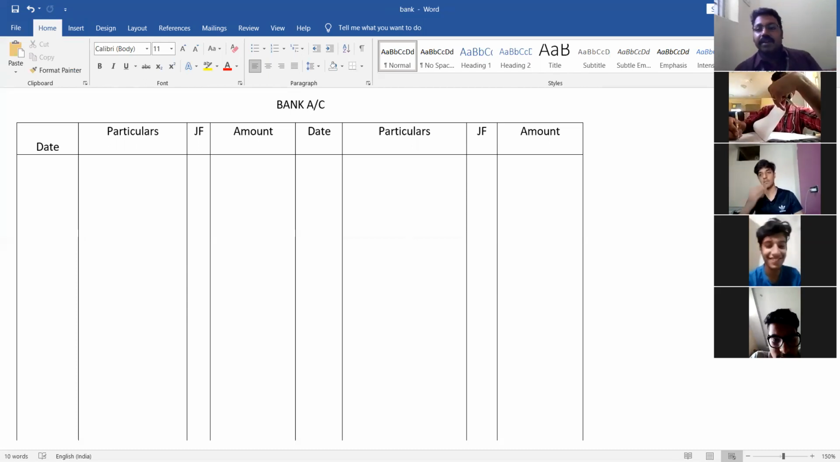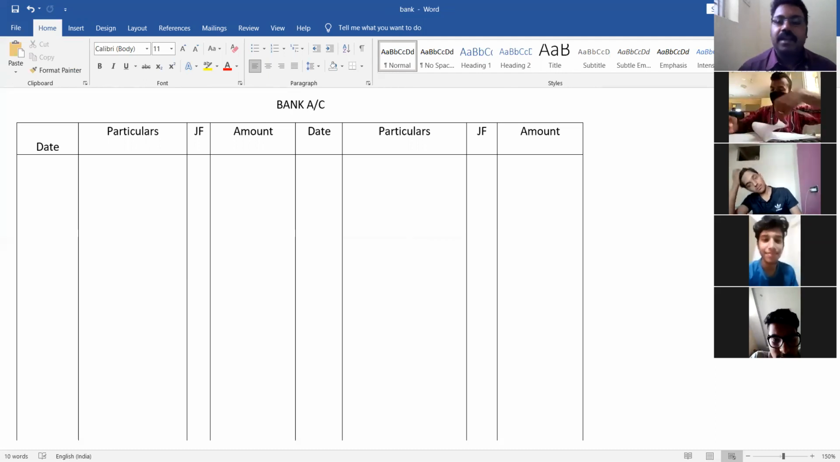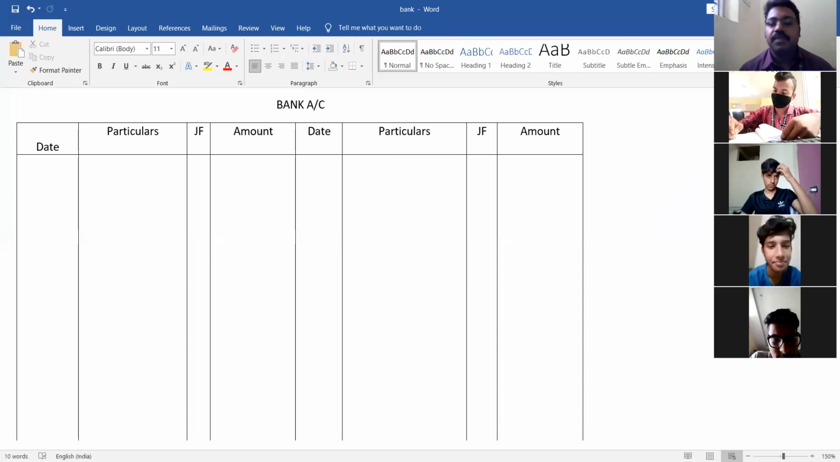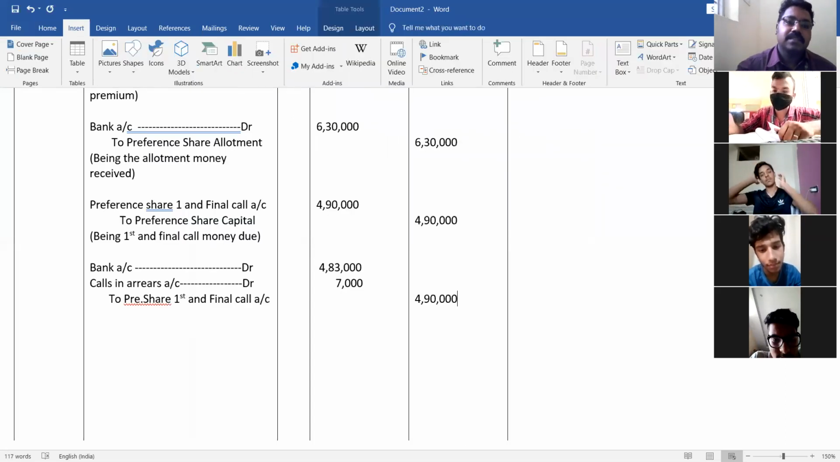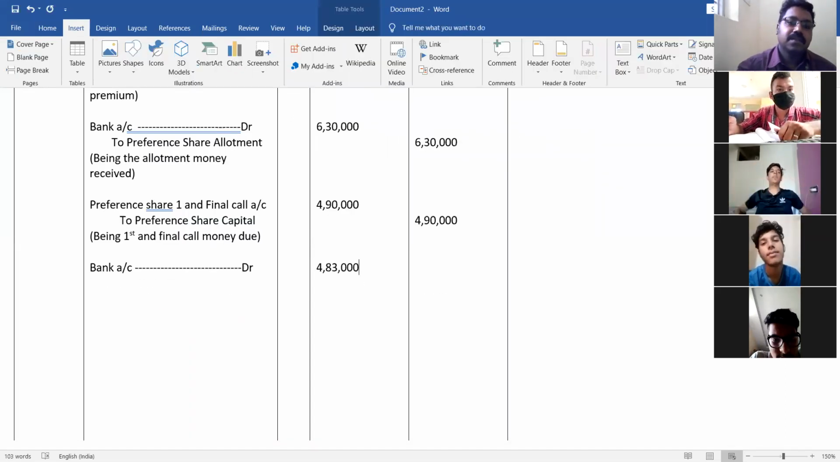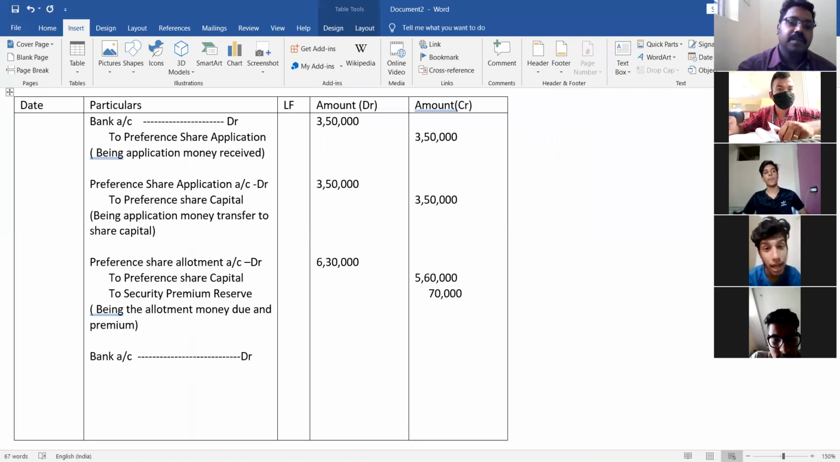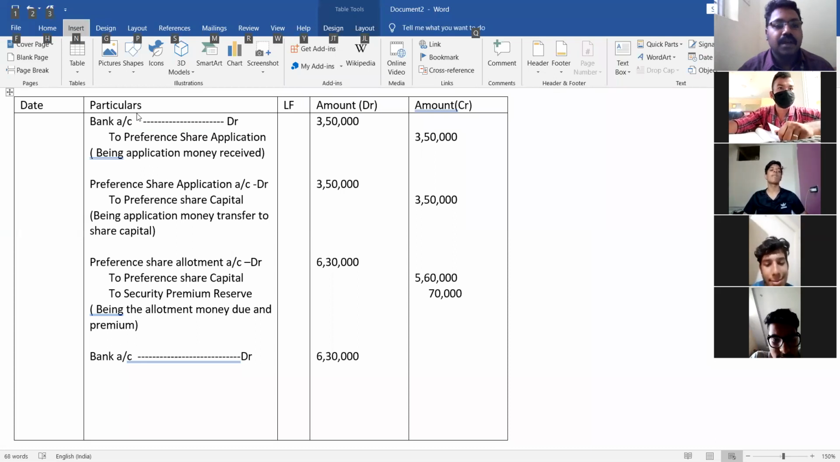Okay, next, see the bank account. Bank account is a ledger account. Date, particulars, JF, amount; date, particulars, JF, amount. You know the format. As you can see the general entries, see the general entries where the bank is there. The first one, bank account debit to share application money. Close the bank to share application money.